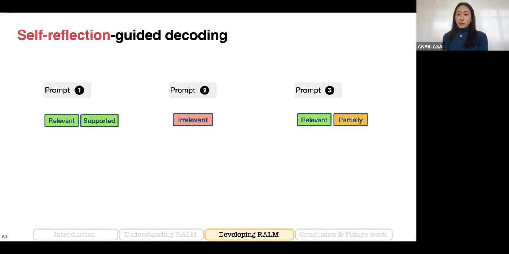So in terms of accuracy, it depends on the aspect, but it's roughly 80 to 90%. So if we want to make the reflection tokens more reliable, there is definitely more room for improvement. Basically 80% accuracy means we make mistakes in 20% of cases.